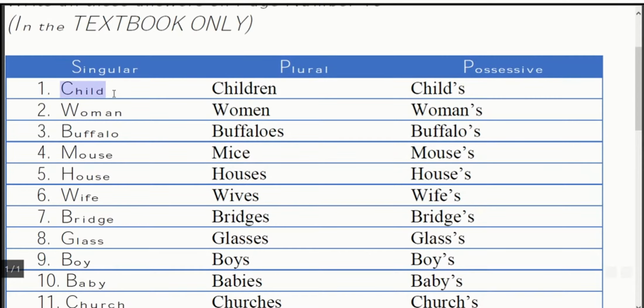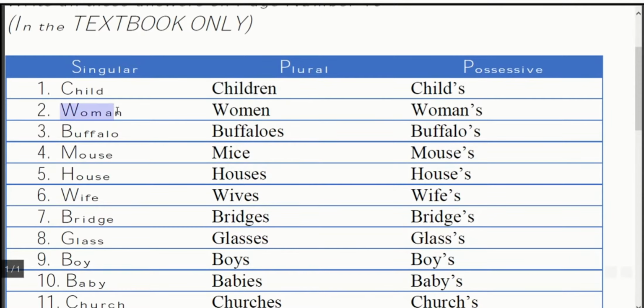Singular child, when we have to make it plural, it will turn to children. Singular means one child. Plural can be 2, 3, 4, 5, 6. It can be 10, it can be 100, it can be 1000, it can be 10,000. That means more than one. If we have one, it will be called child. If we have more than one, it will be children.